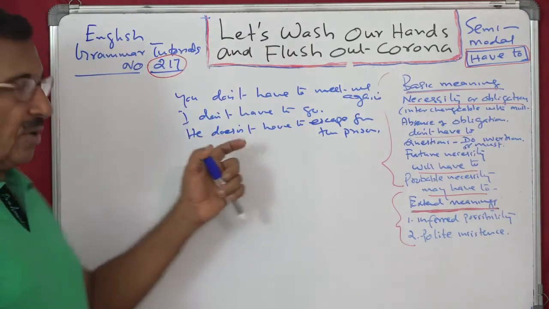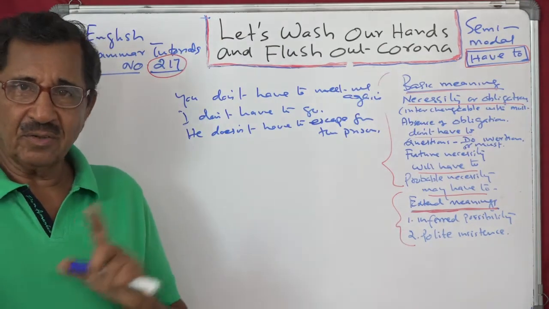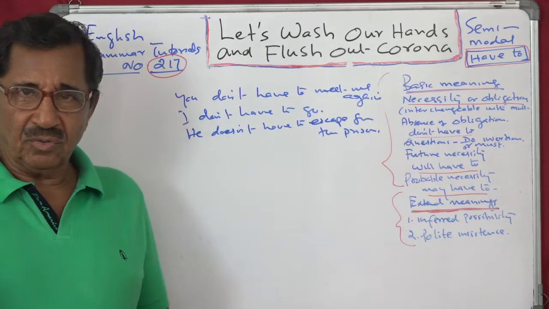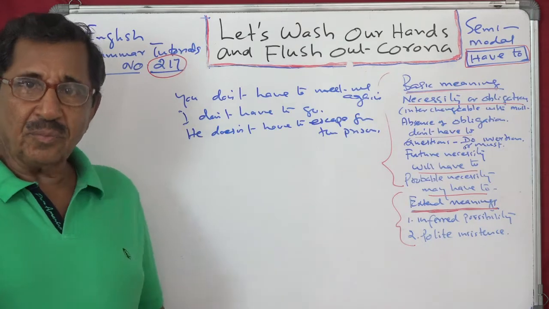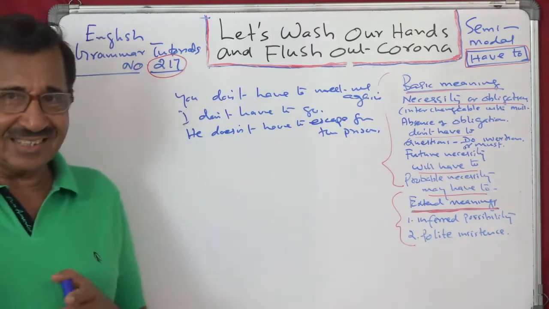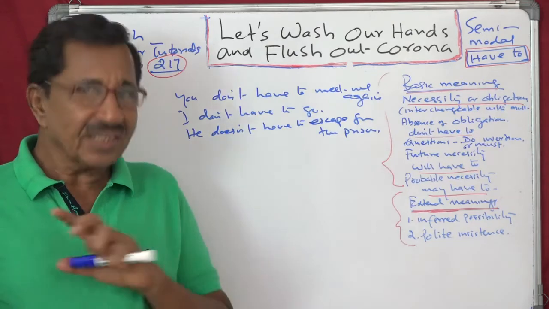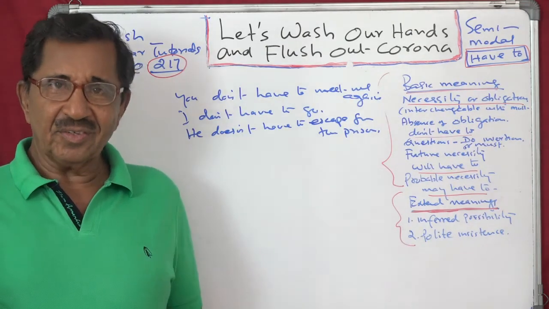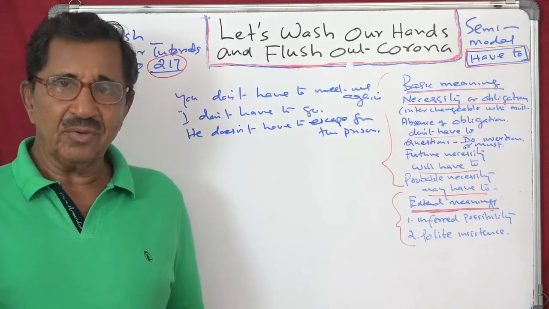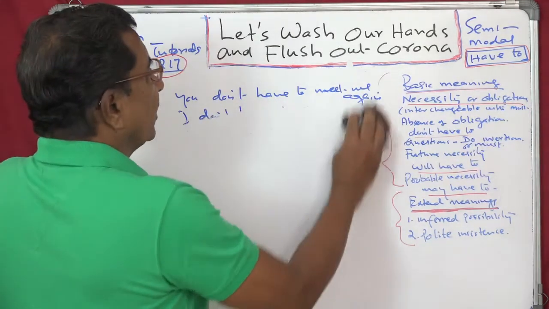But here you cannot substitute don't have to or doesn't have to by must. Not possible. In a positive sentence it is possible: I have to go, I must go. But for you don't have to go, you cannot say you must not go. Then the meaning will change. You don't have to go and you must not go are not the same. So if you have to say the negative, then you have to say don't have to, not must. So that is point number two today.